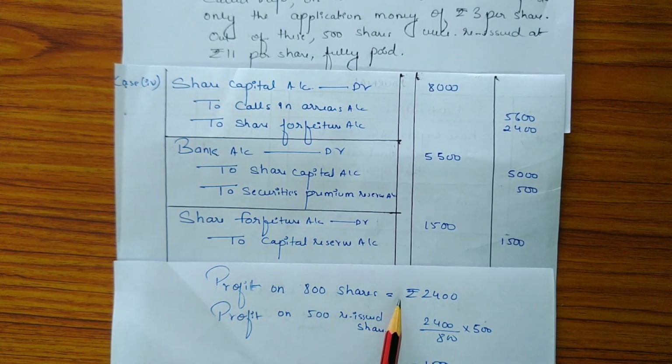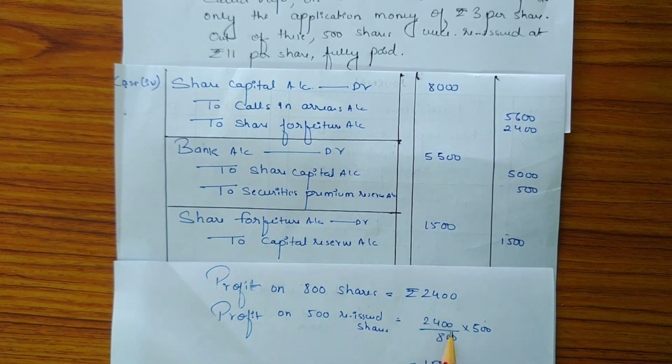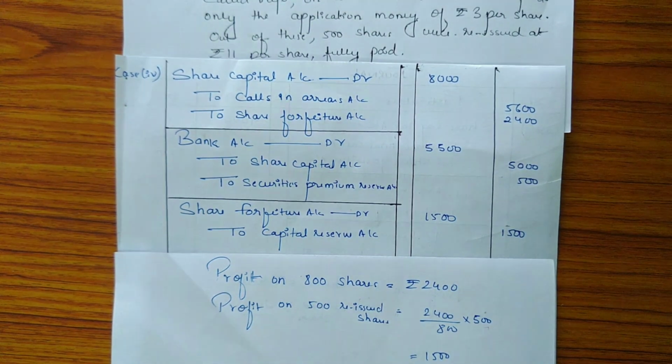Profit on 800 shares is 2,400. So profit on 1 share will be 2,400 divided by 800. So the profit on 500 reissued shares will be 2,400 divided by 800 into 500, which is 1,500. So 1,500 will be the profit which will be transferred to capital reserve account.